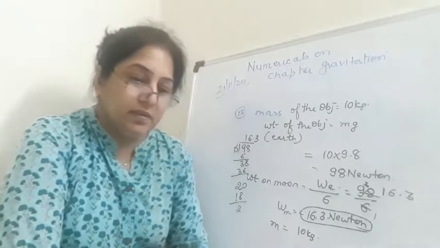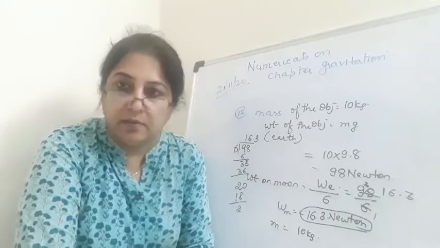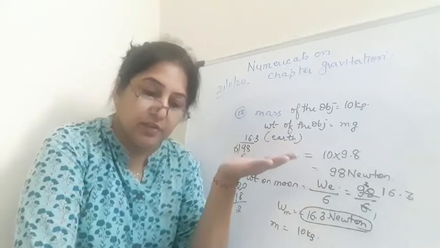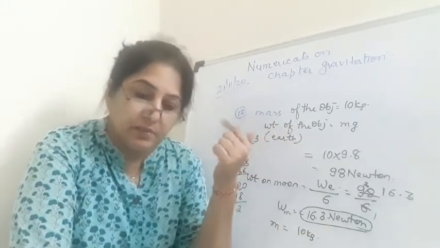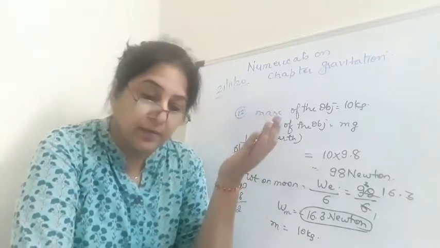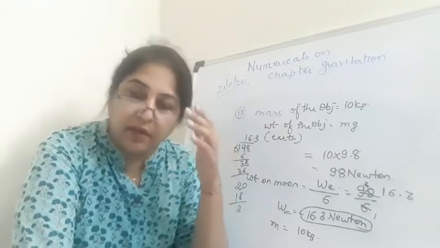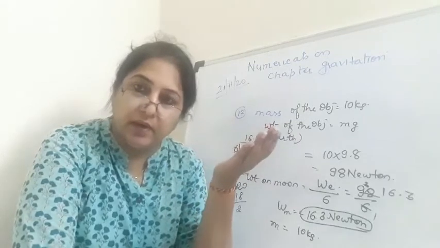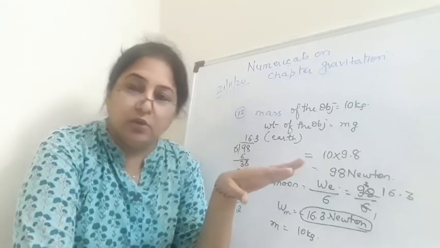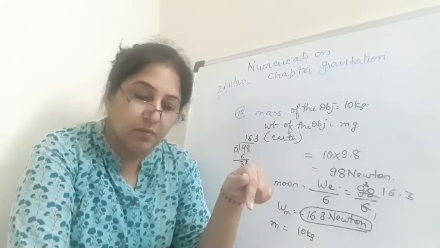Now question 13 is, a ball is thrown vertically upwards with a velocity of 49 meters per second. Okay, a ball is vertically thrown upwards, in the upward direction, with a velocity of 49 meters per second. You have to calculate the maximum height to which it rises, and the total time it takes to return to the surface of the earth. Definitely, if you throw any object in the upward direction, it will not remain at the same height, it will fall down. So you have to find the total time for that particular ball to go up as well as come down.